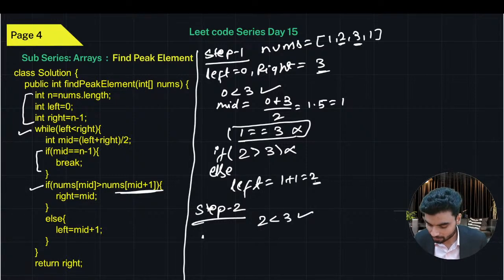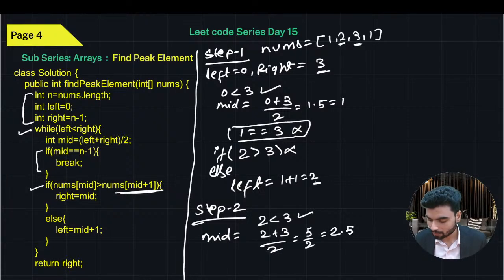We'll calculate the mid again. The value of mid will be left plus right by 2, which means 2 plus 3 by 2, which means 5 by 2, which means 2.5, which means 2. And I've told you this solution will work only when left and right both become equal. That will be the exact scenario when you get the peak element. Let's see how this works.